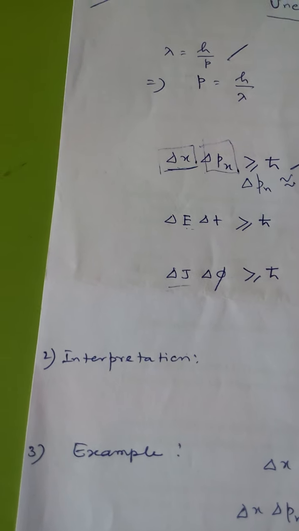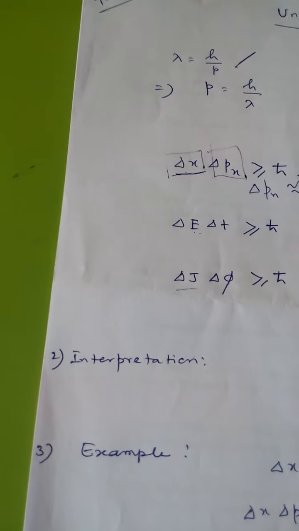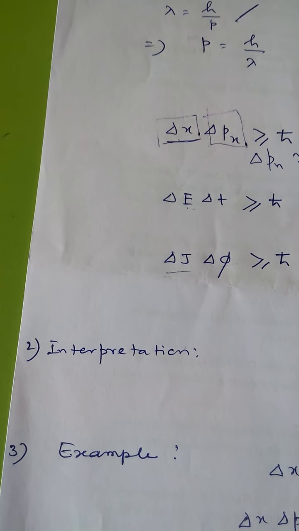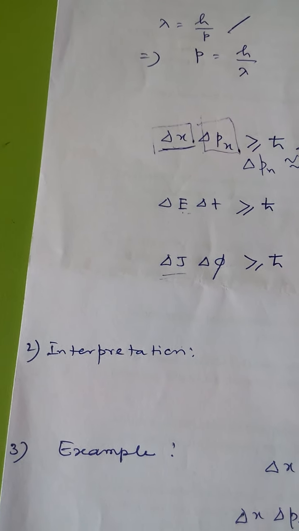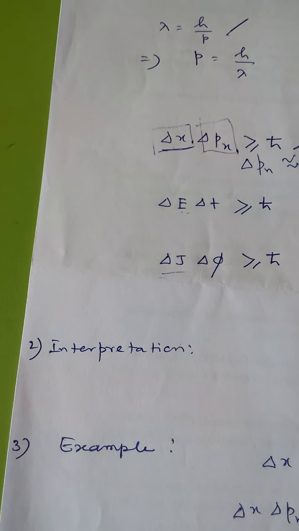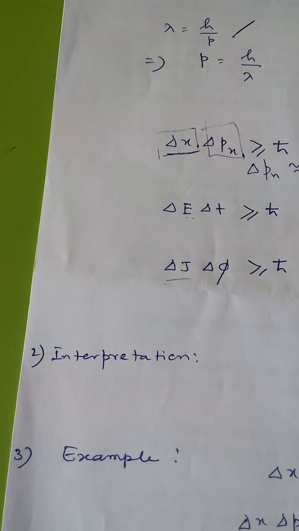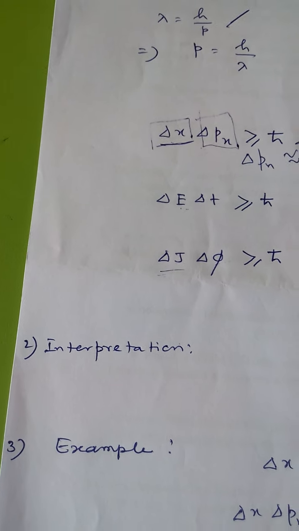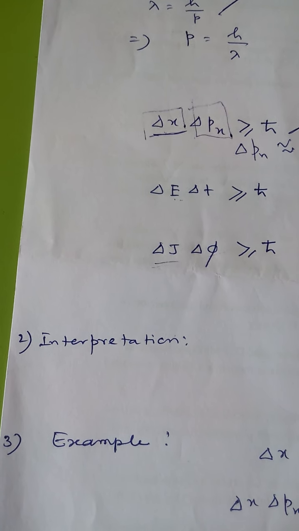That is already explained. Secondly, if we can measure the momenta of a particle with accuracy, then delta px should tend to 0, meaning there will be no possible error. The uncertainty in measurement of position, that is delta x, at the same instant becomes infinity.